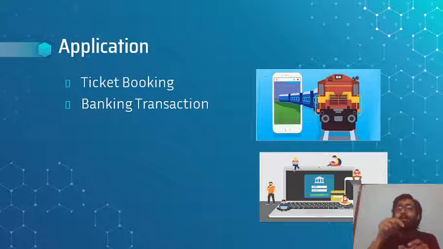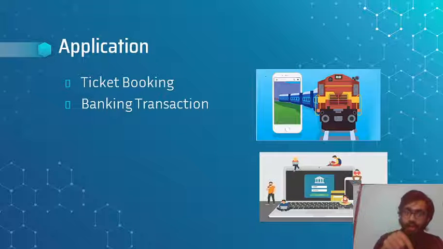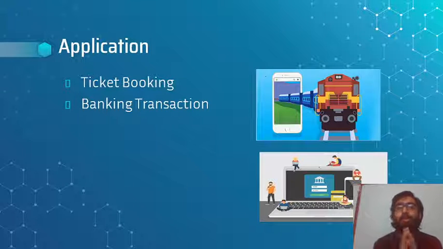So in this way serializability or transaction errors can be handled.